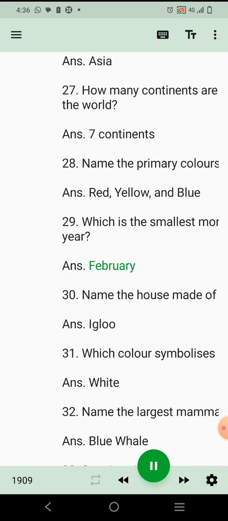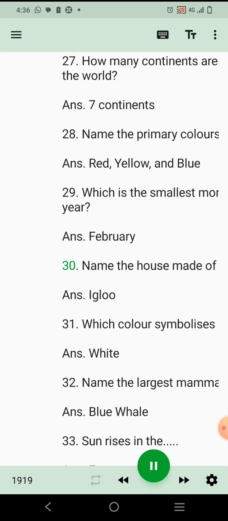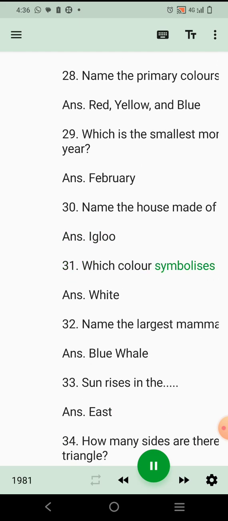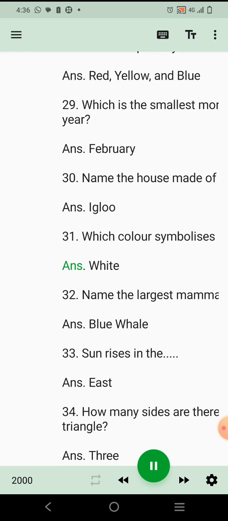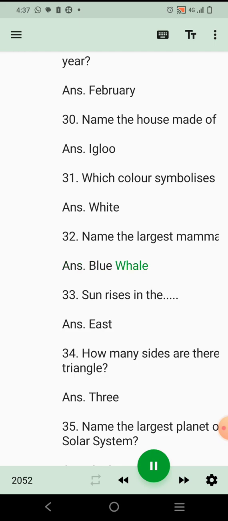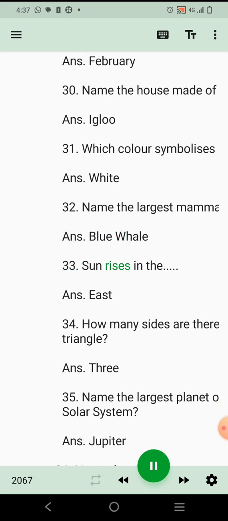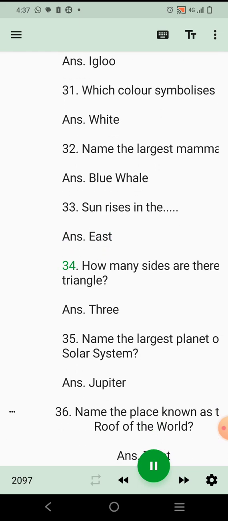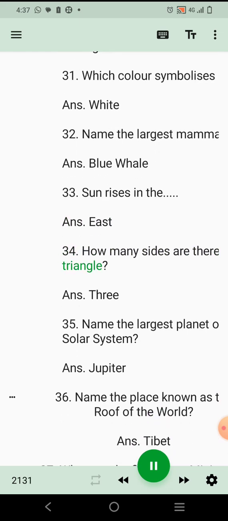Ans. February. 30. Name the house made of ice. Ans. Igloo. 31. Which color symbolizes peace? Ans. White. 32. Name the largest mammal. Ans. Blue whale. 33. Sun rises in the? Ans. East. 34. How many sides are there in a triangle?